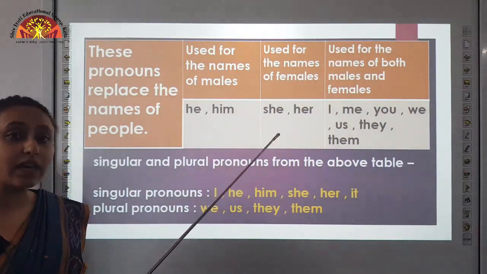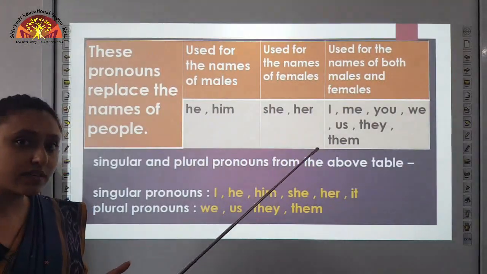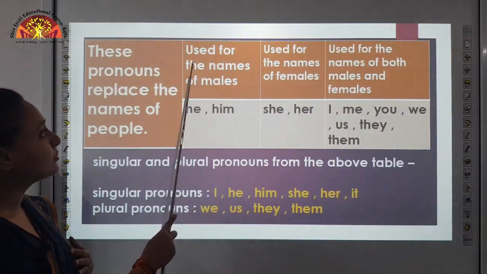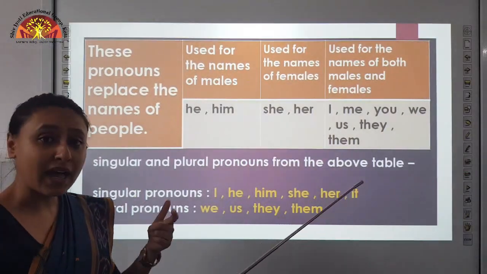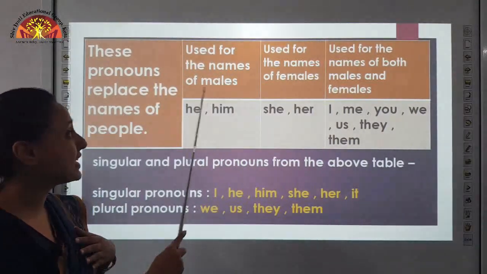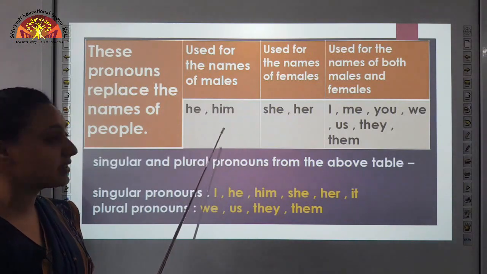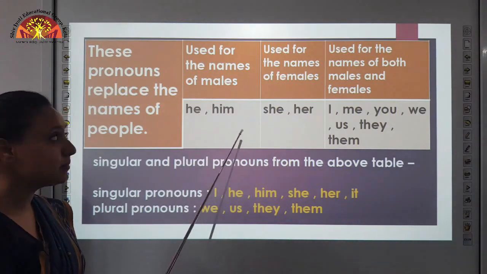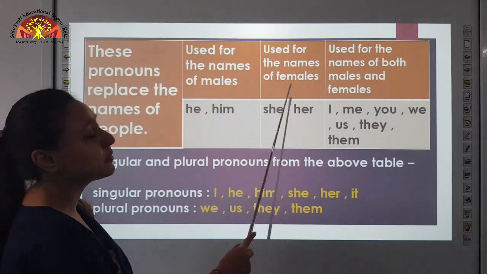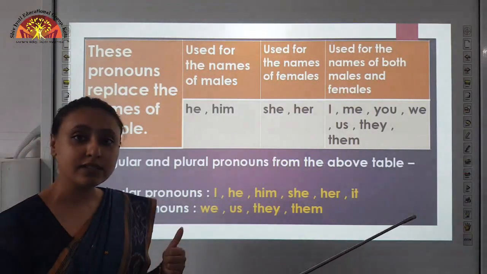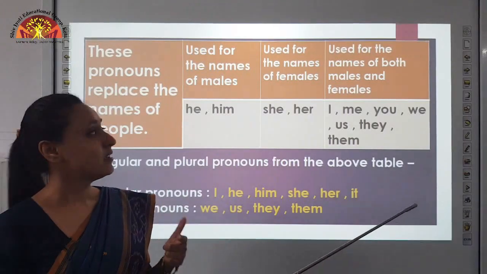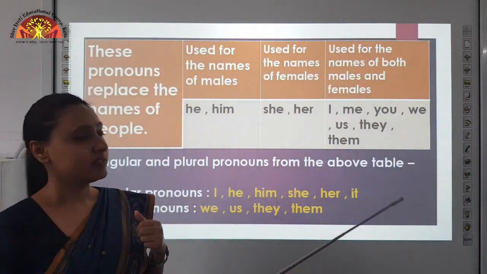The pronouns we use to replace the names of people, here we will learn. Used for the names of males. Who are males? Boy, man, uncle, these are all males. So the pronouns we use for them are he and him. Used for the names of females. Children, who are females? Females are girls, women, aunt.